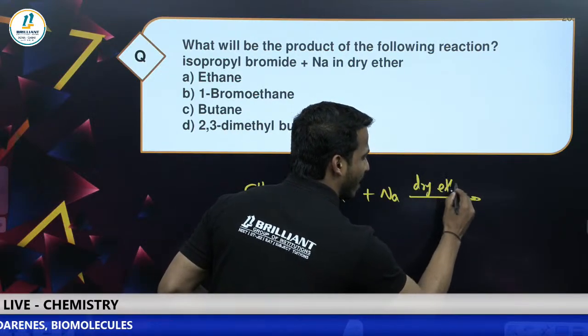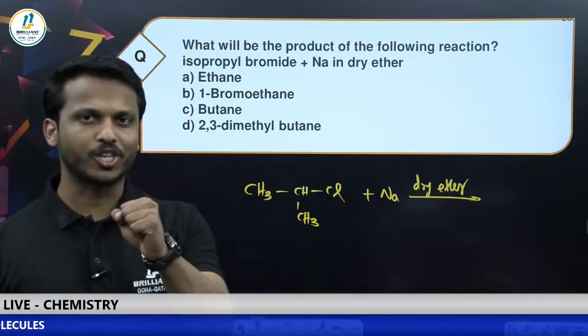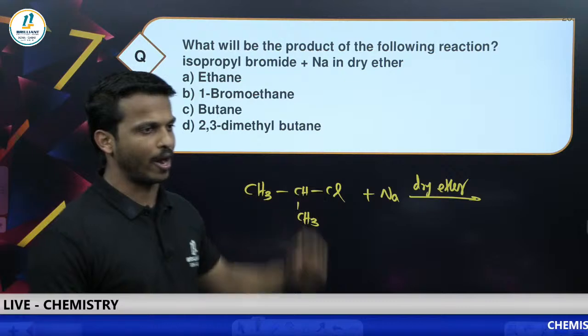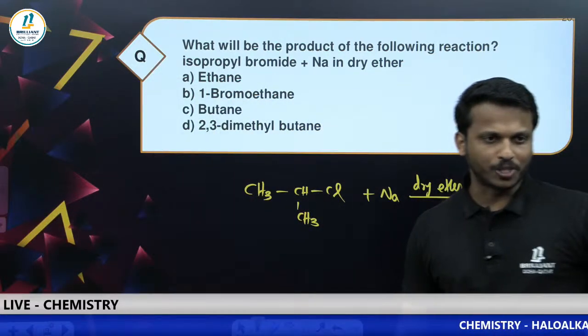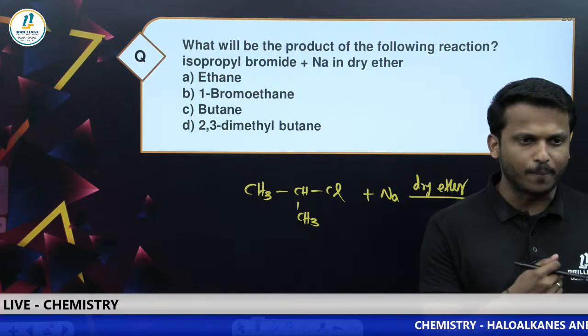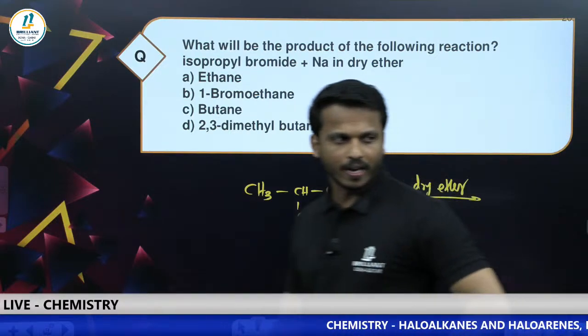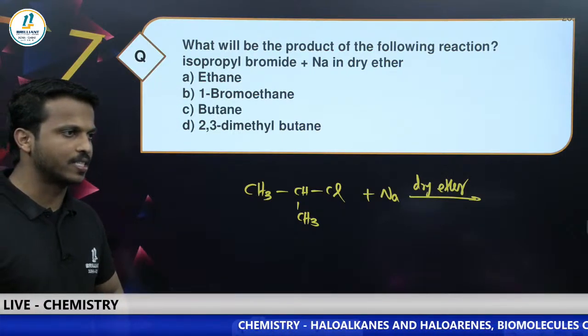You know, yes, this is our Wurtz reaction. Through this, what can you prepare, or what is the main product? Can you comment here, all? Isopropyl bromide on reaction with sodium in dry ether, what can it produce?